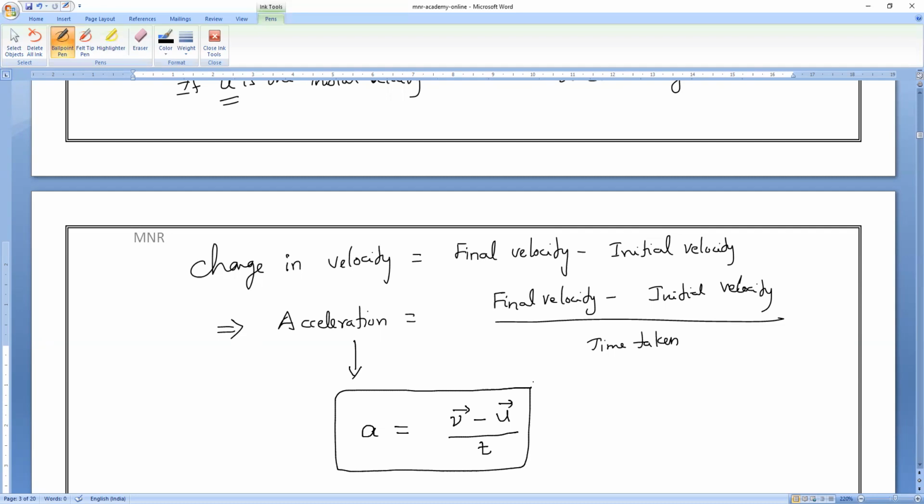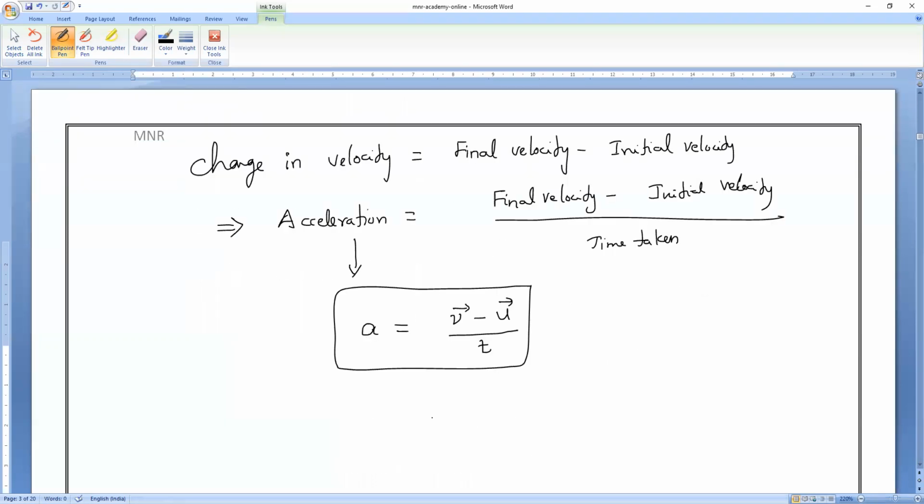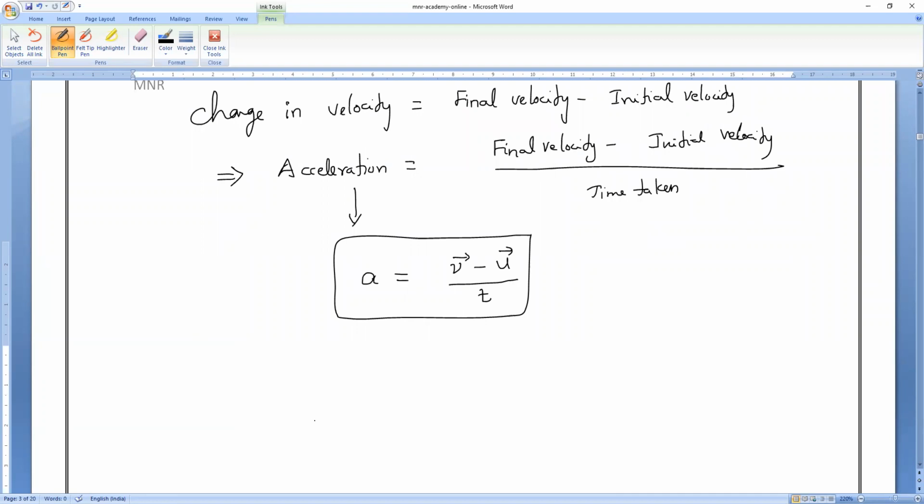Is it okay, guys? Everybody, are you all clear? Any doubt? Anybody can ask me. So A represents what here? Acceleration. That is what you have to remember. Is it okay, guys?